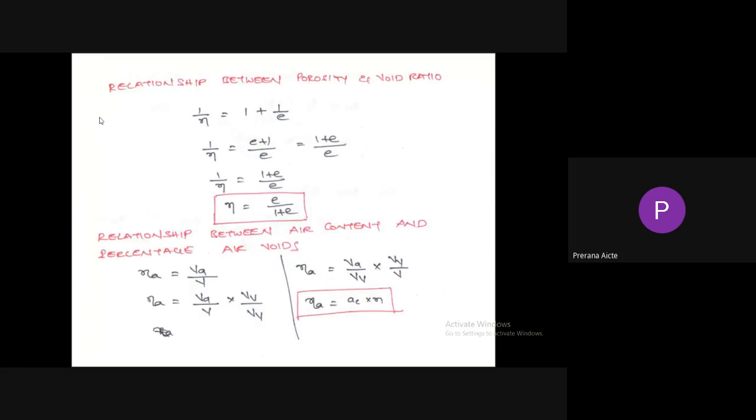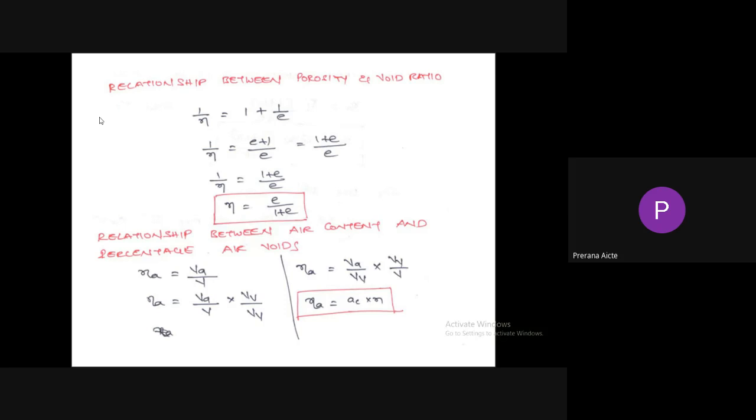The relationship between porosity and void ratio. Please remember this relationship, e in terms of porosity: e equals n by 1 minus n. This relationship is very important. Next, porosity in terms of void ratio: n equals e by 1 plus e. Then, the relationship between air content and percentage air voids.